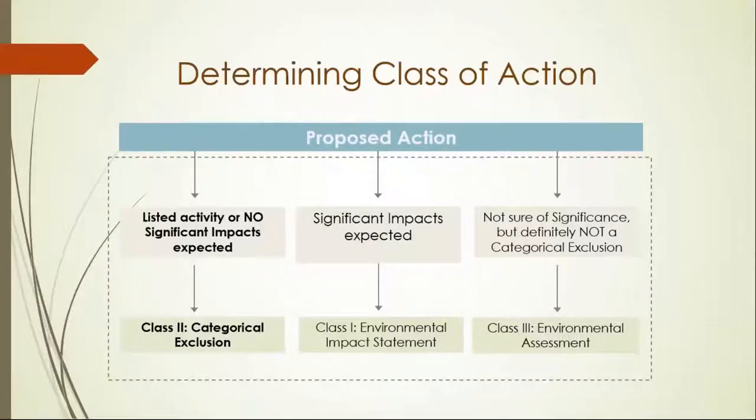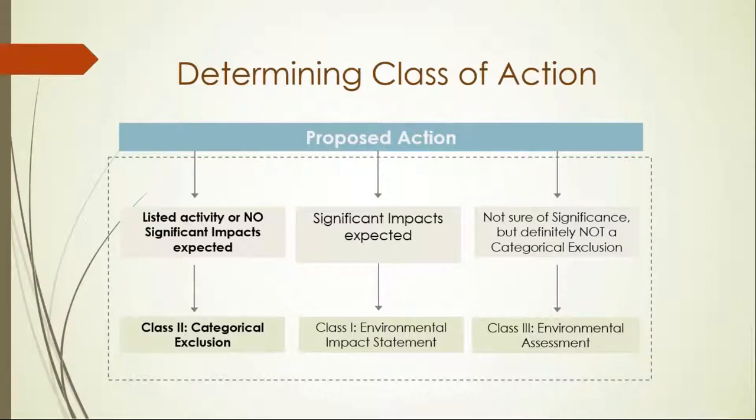I'm going to direct your attention to Part 1, Chapter 2 of the manual, which is the class of action determination for federal projects. Here you will find information on how to determine the level of environmental document you will need to satisfy NEPA. There are 3 classes of action for federal projects, as shown on the bottom of this slide. The class of action is dependent upon whether the project will have significant impacts.